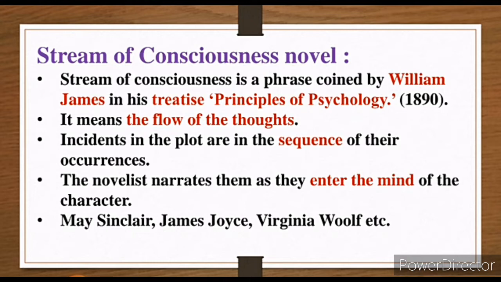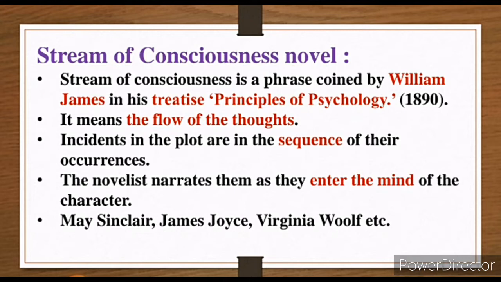Psychological novel means it is related to the brain, to the mind, what you think about your life and what you think about other people. What you are thinking about other people and what you think about yourself, that is the flow of thought. Next, incidents in the plot are in the sequence of their occurrence. Incidents happen one after another, but according to the main character's thought.